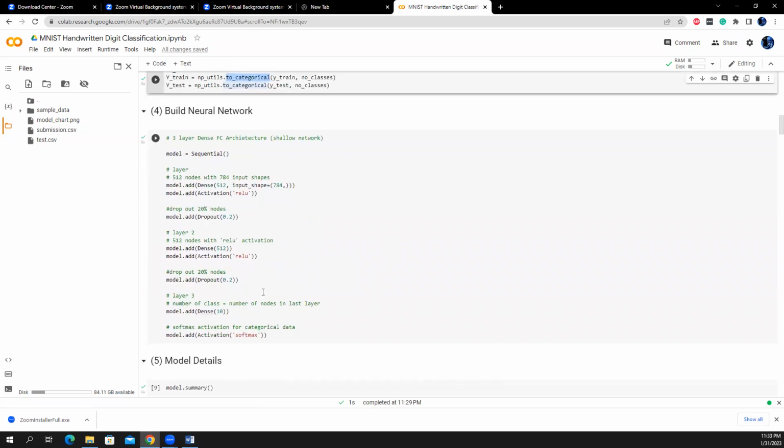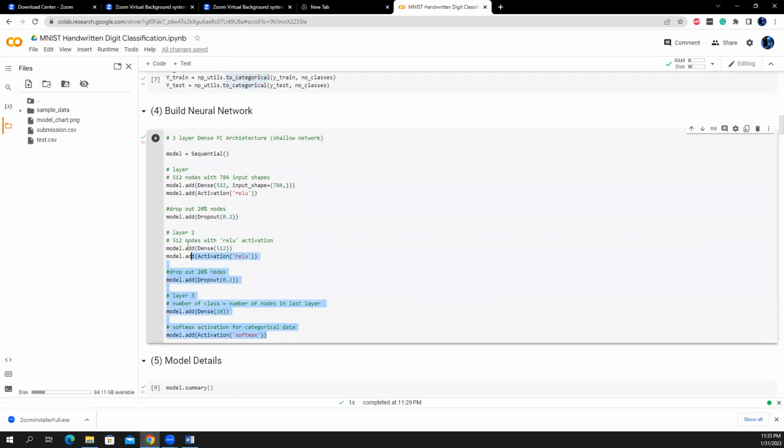And then it's time to build a neural network. My model is a simple, fully connected feed-forward network. It basically has 3 layers, so you can say it's a shallow network. The number of nodes is 512, and the input size is 784 as usual, 28 by 28.